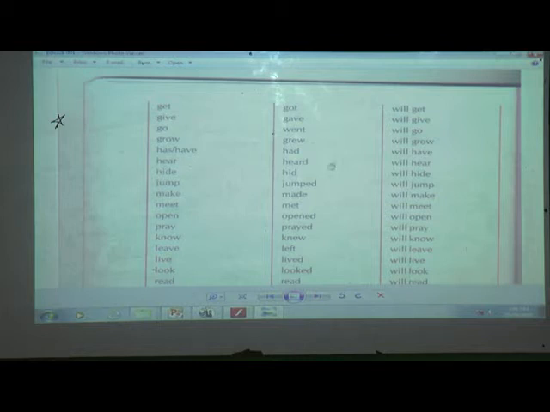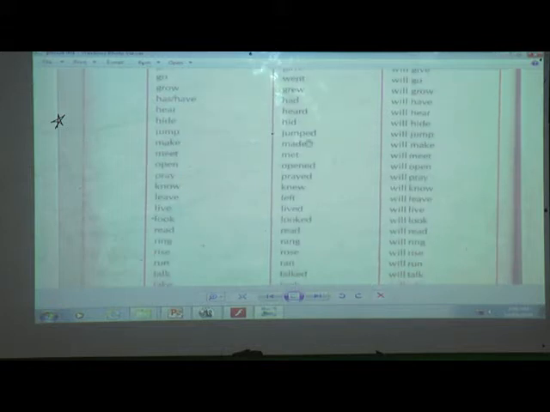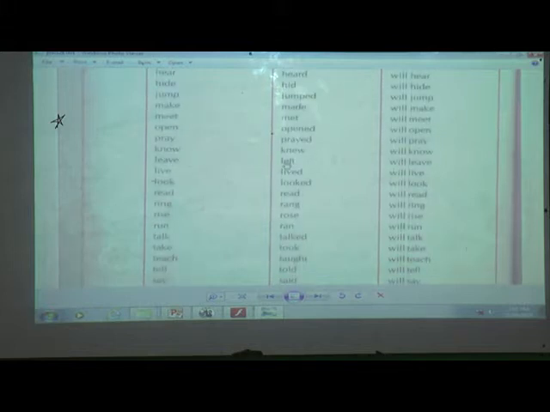Hear, heard, will hear. Hide, hid, will hide. Jump, jumped, will jump. Make, made, will make. Meet, met, will meet. Open, opened, will open. Pray, prayed, will pray. Know, knew, will know. Leave, left, will leave. Can you see the difference, how it changes in simple past tense?